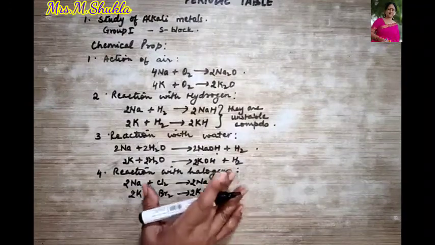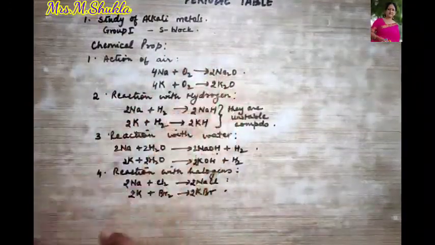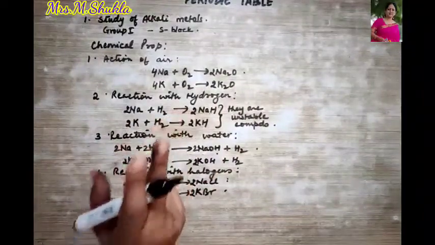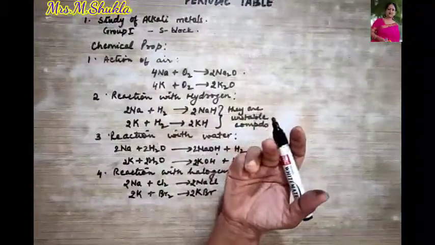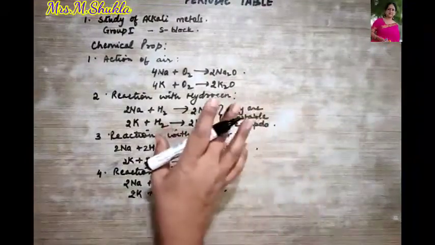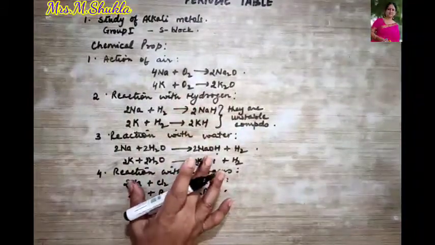Thus, what do we conclude? That these alkali metals are very reactive, and to decrease their reactivity, they have to be first converted into amalgams. Now, what are amalgams? These are the alloys of mercury. So this was all about your alkali metals.